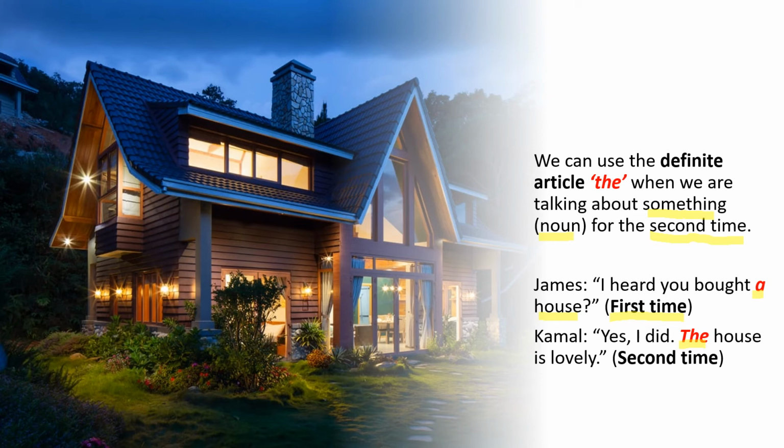something for the first time, we don't say, hey Muhammad, I hear that you bought the house, because the other person, Muhammad, may not know what you're talking about. So James here was mentioning for the first time about the house, and he said to him, a house. But Kamal understood now that James is referring to his house. So Kamal knows what James is talking about, and James knows what he's talking about. So both of them have information about the same thing.